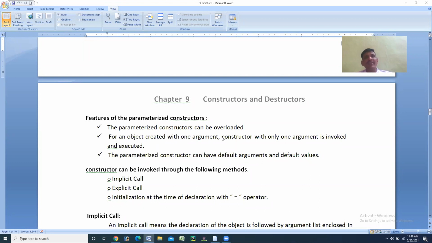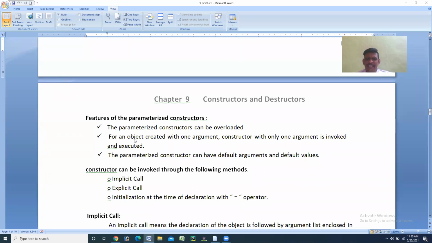It means one constructor may have only 2 arguments, another parameterized constructor may have 3 arguments, another may have 4 arguments. This is the reason we can say that parameterized constructors can be overloaded. The parameterized constructor can be overloaded. That is the first feature.